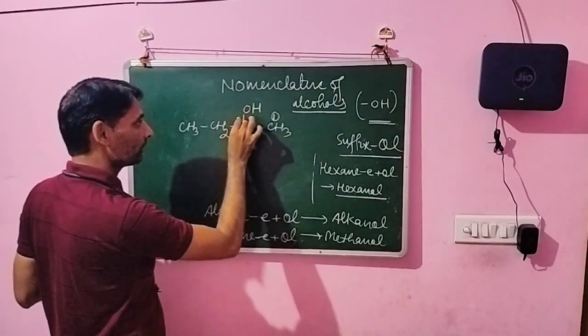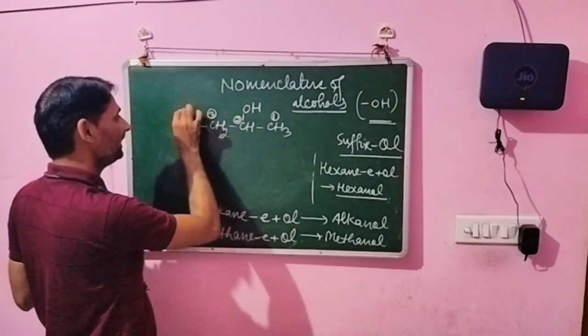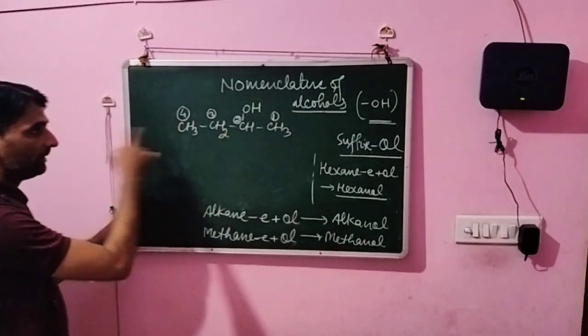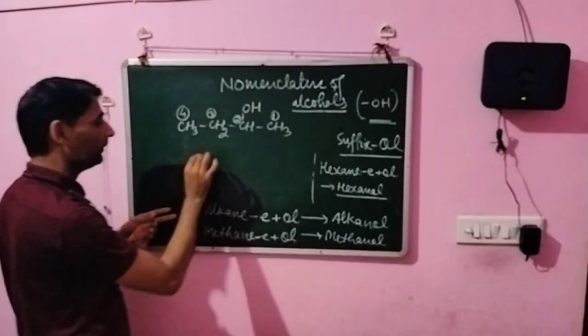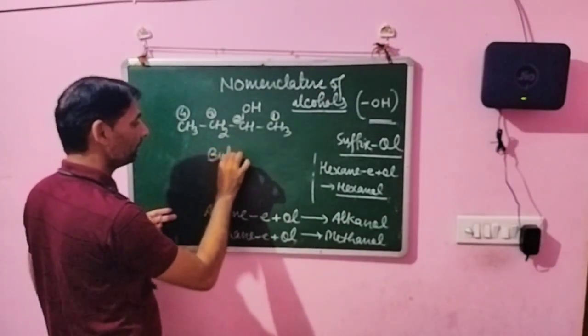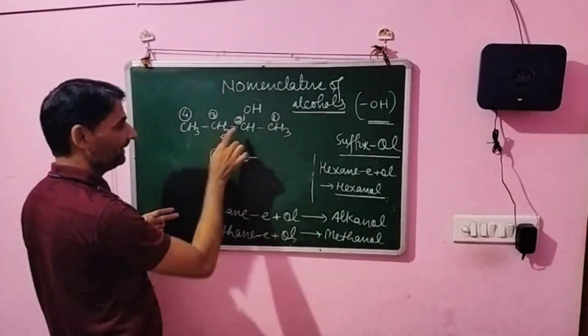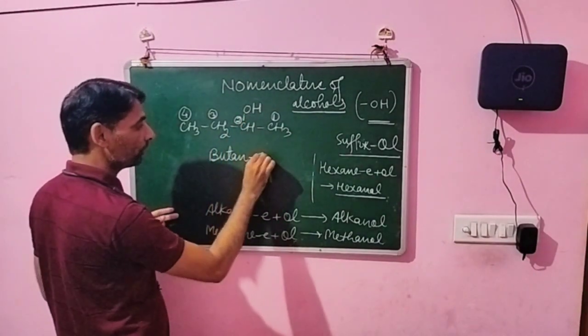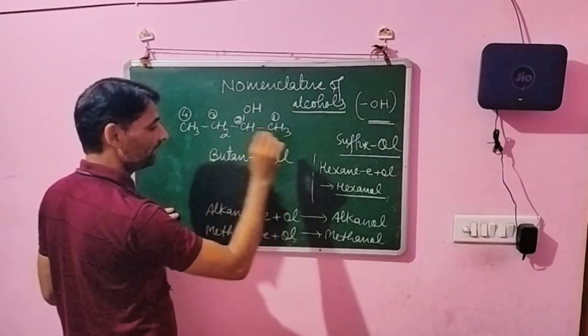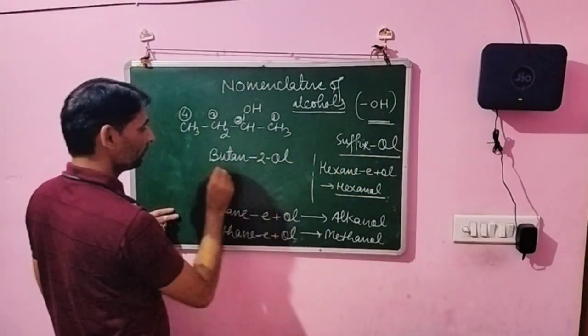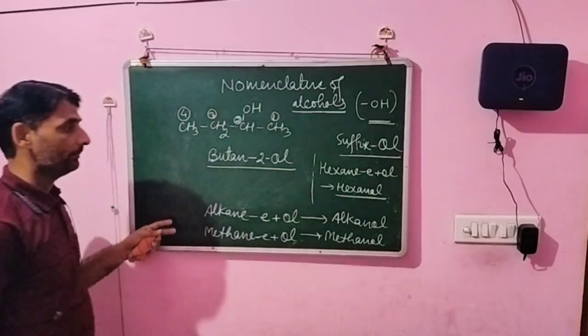So this is the 2, 3 and 4. How many carbon are there? 4. For 4 we use the butane. We remove E and dash. Which number OH? 2. And for OH we use the suffix that is ol. So the name of this compound that is butane 2-ol.